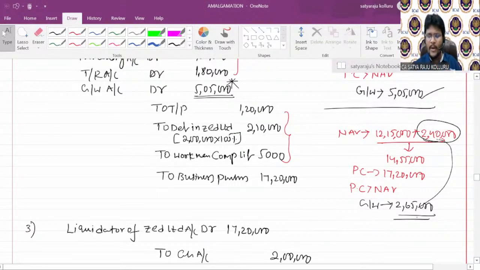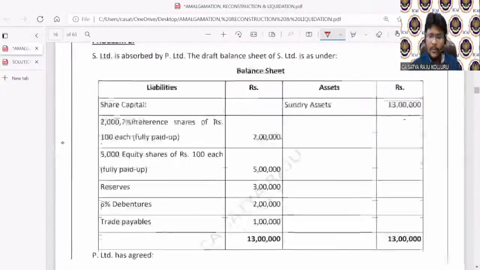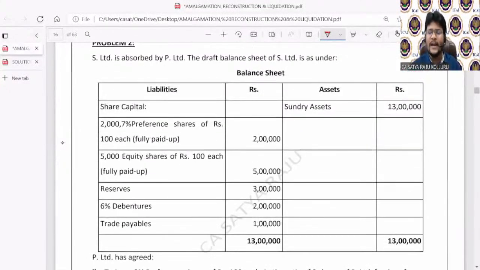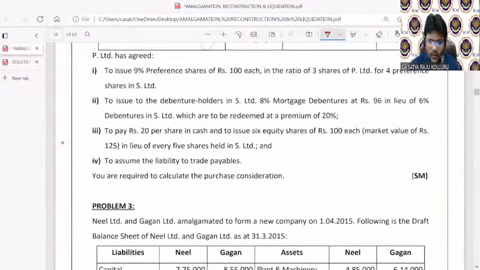Okay, now come back. Let me proceed with the further problems, guys. Certain problems are highly related to calculation of PC. I can correlate it to Accounting Standard 14. There may be a chance of such questions being asked for 5 marks in the examination. So if you check problem number 2, at the end they ask you to calculate the purchase consideration. Now all of you, I will read the problem. We will do this problem in my OneNote.